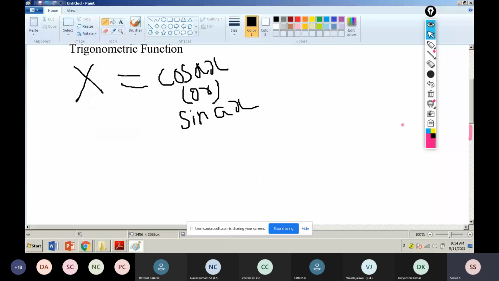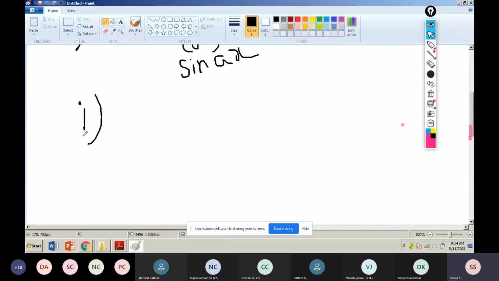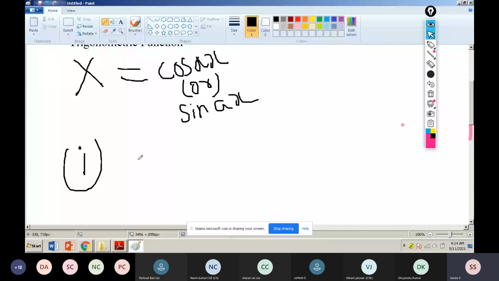Now I'm moving to type 2 for the particular integral: trigonometric functions, X equal to cos ax or sine ax. Here, first concept, I substitute D squared equal to minus a squared.